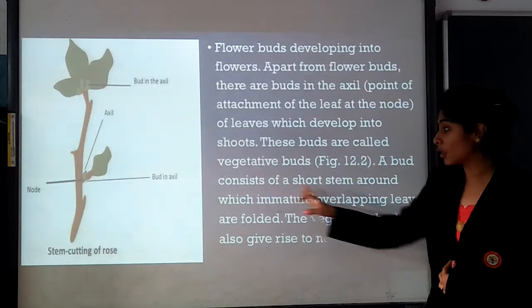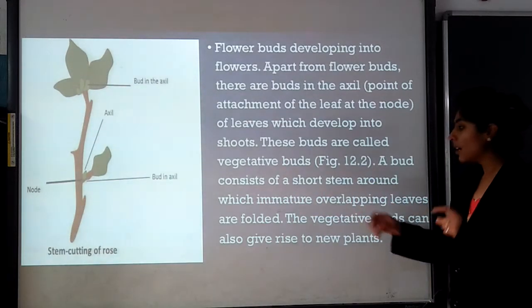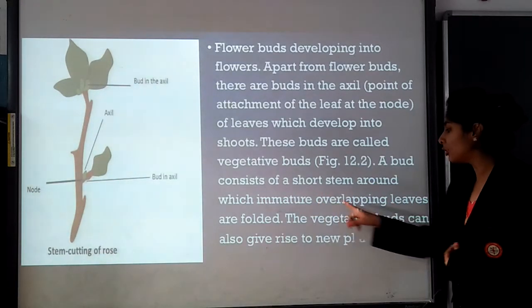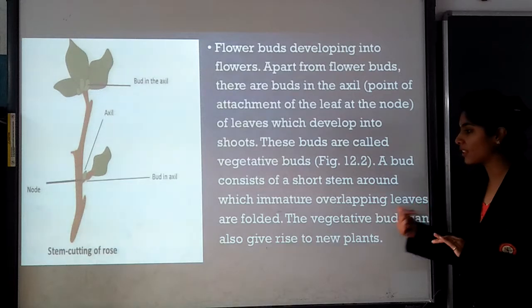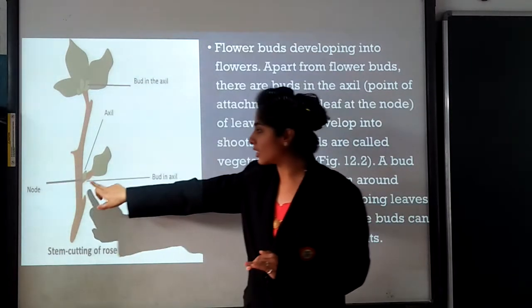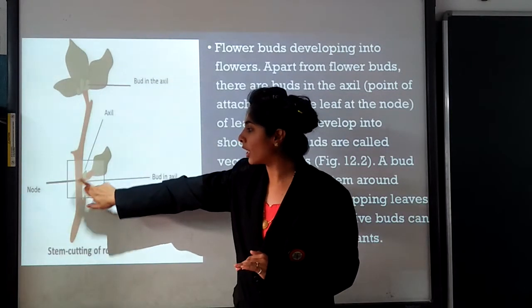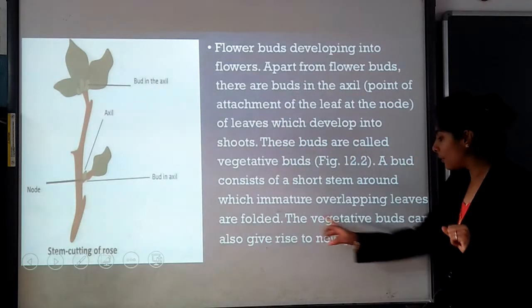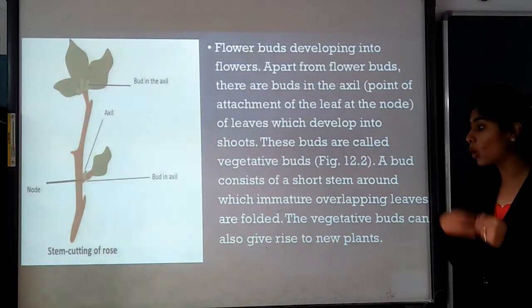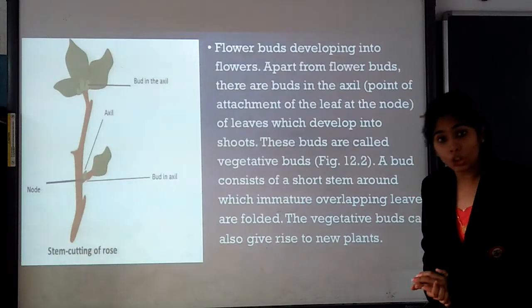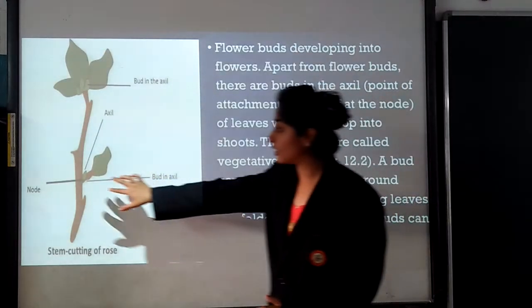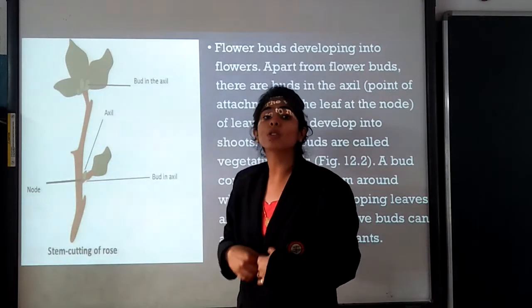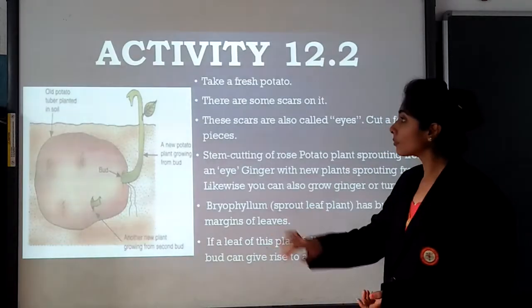A bud consists of a short stem around which the immature overlapping leaves are folded. Here you can see the small leaf. That is the immature leaf. The vegetative buds can also give rise to a new plant. So from that vegetative bud, we can also have a new plant.